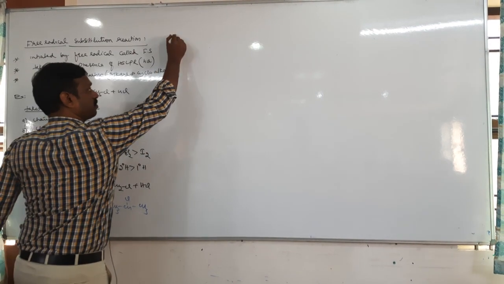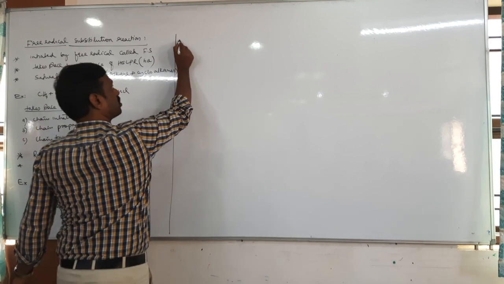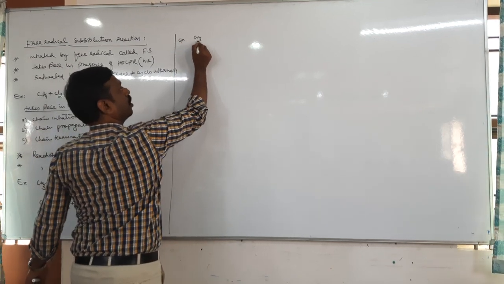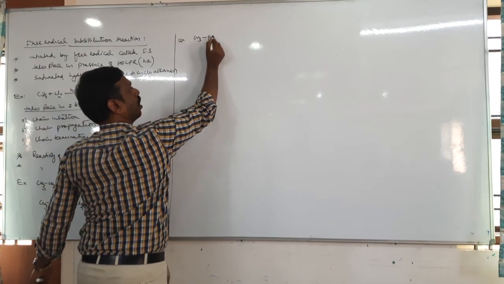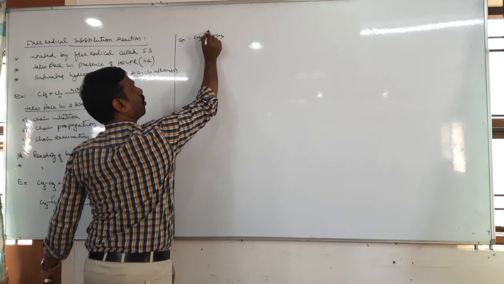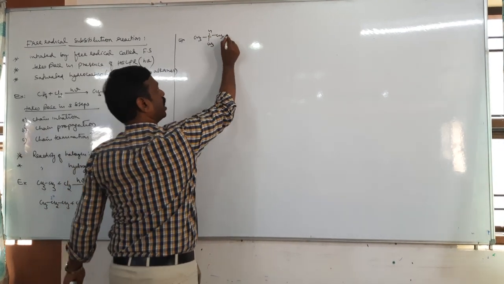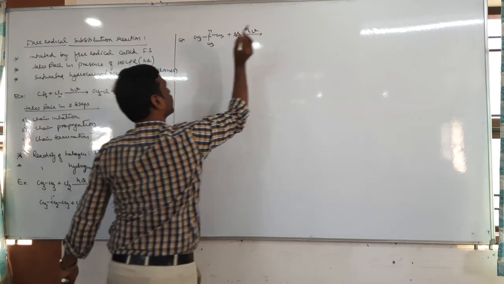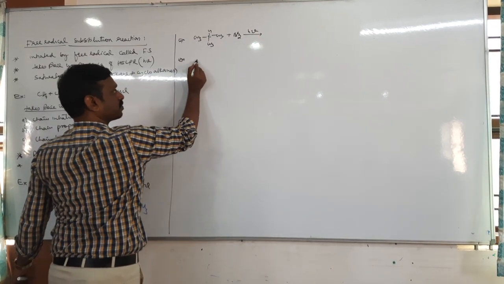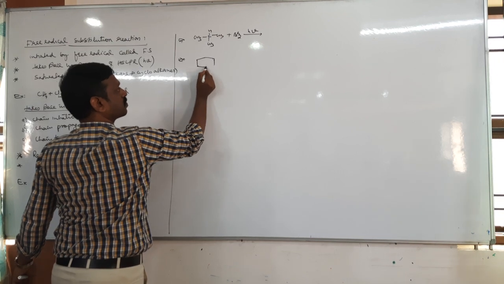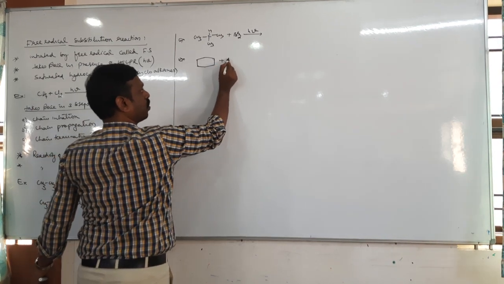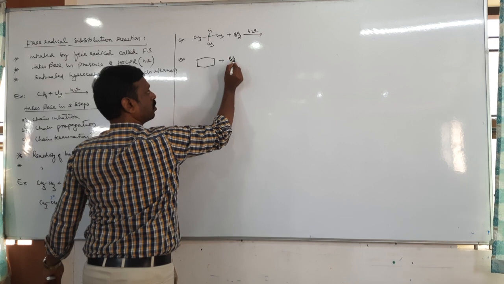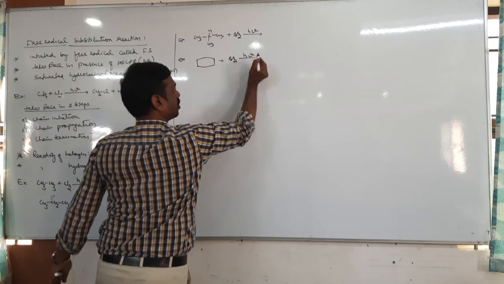Similarly, let us take isobutane. Isobutane reacts with bromine in presence of sunlight. You just write the product. Cyclohexane plus bromine in sunlight.